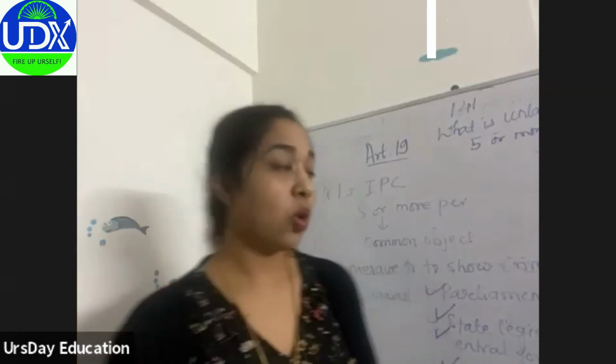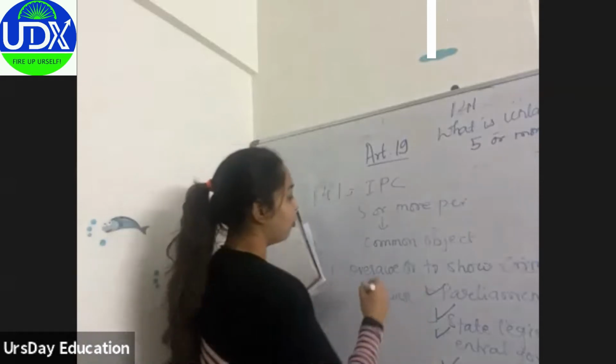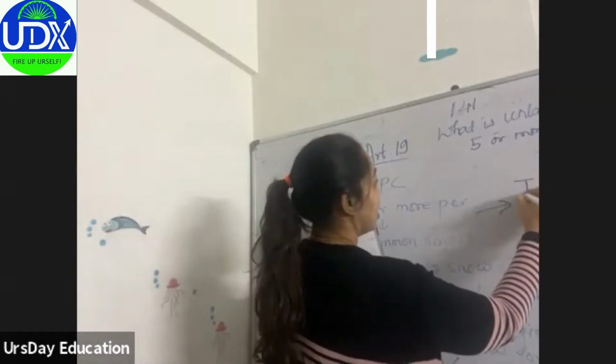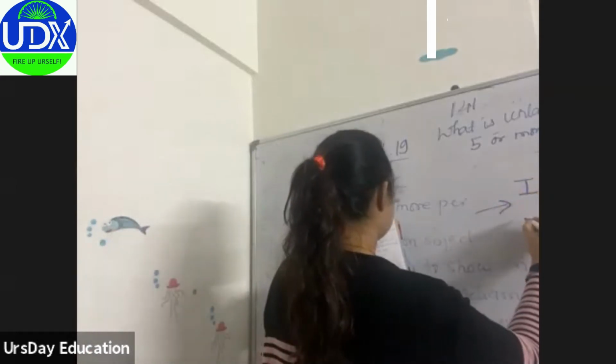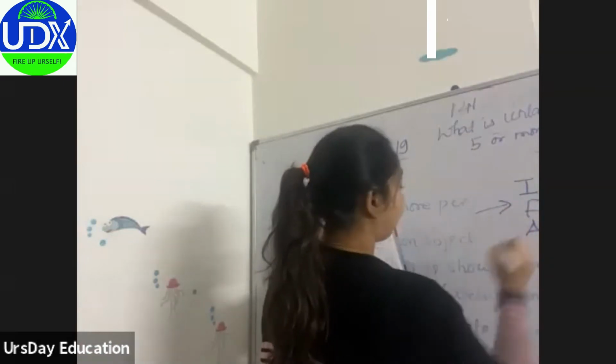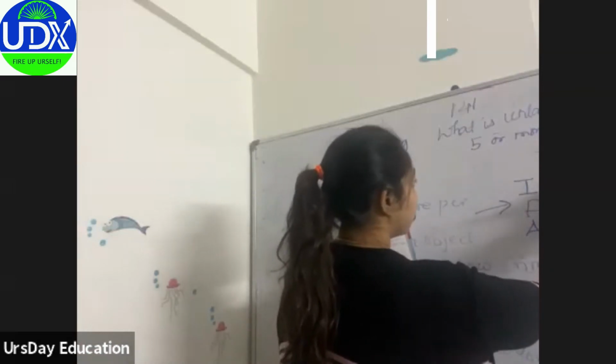So criminal force, I remember it as IFA. IFA means injury,